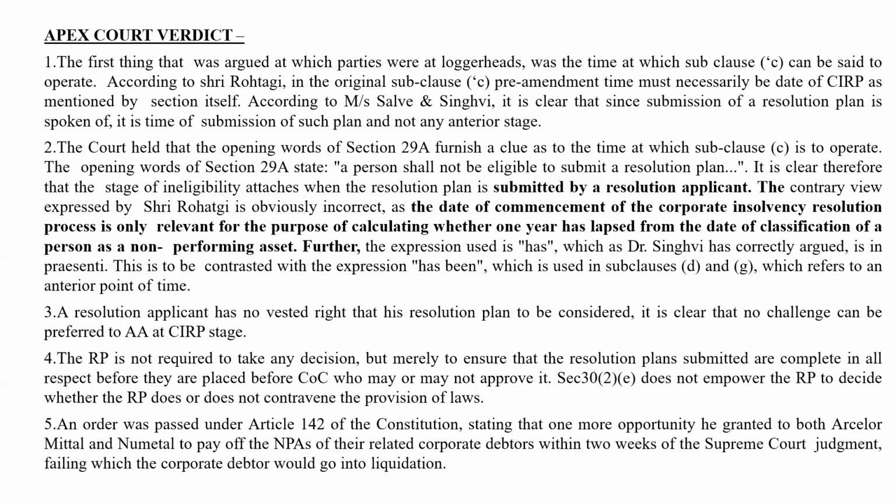So what does it say? After making payment, they may be eligible. It says that the person shall be eligible. It is given in the proviso. The 29A(c) proviso: provided that the person shall be eligible to submit a resolution plan if such resolution plan makes payment of all overdue amounts with interest thereon and charges relating to NPA accounts before submission of the resolution plan.